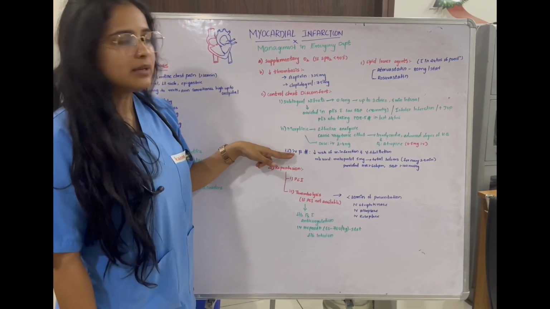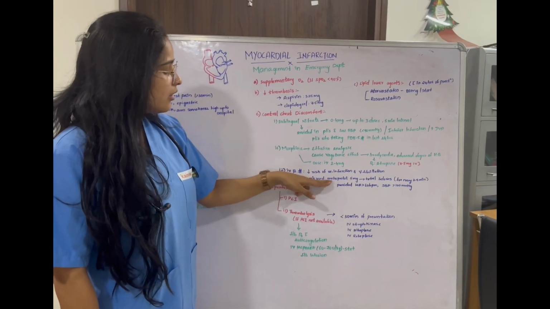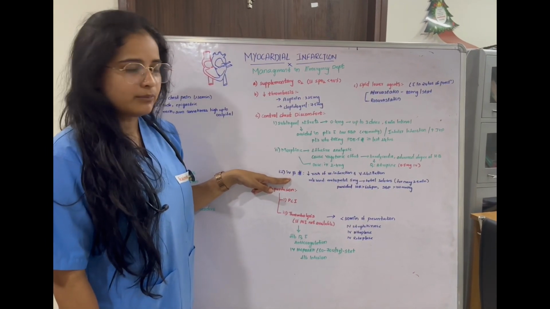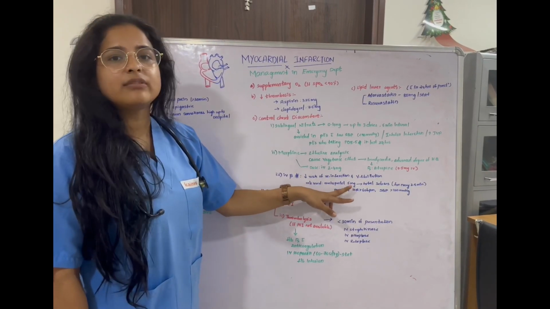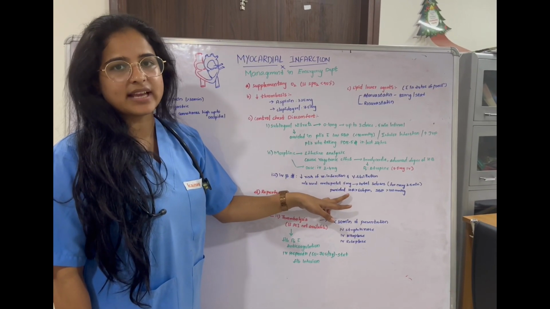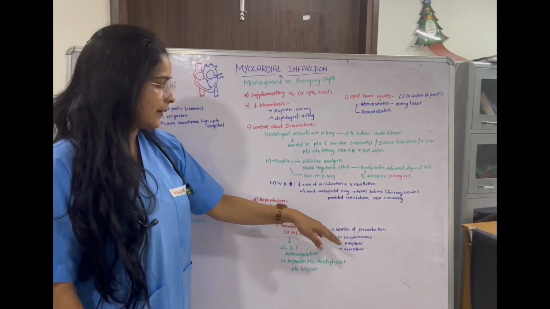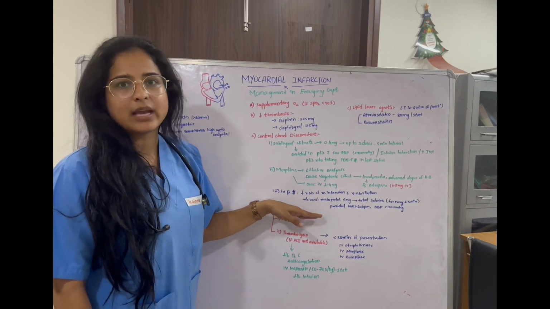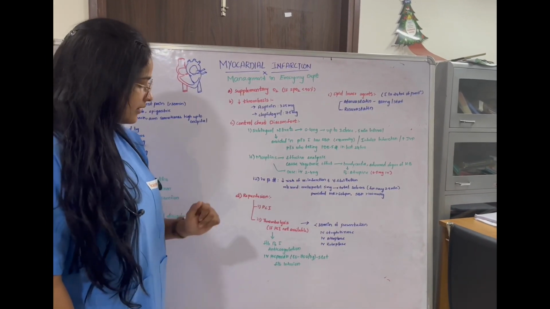Next, we have to give beta blockers, IV beta blockers. Metoprolol is the most common beta blocker which we use in this condition, at a dose of about 5 mg. A total of 3 doses can be given, to a maximum of 15 mg. We should maintain a 2 to 5 minute gap in between. If the patient is having hypotension or bradycardia, in those conditions we have to avoid beta blockers.